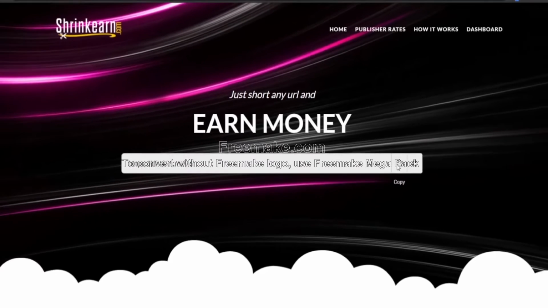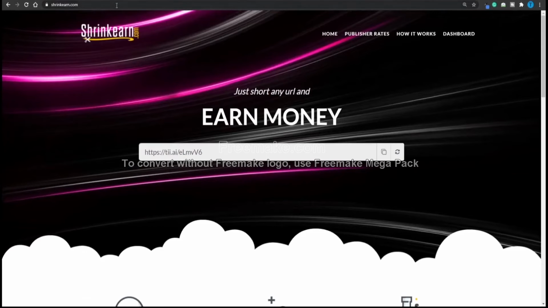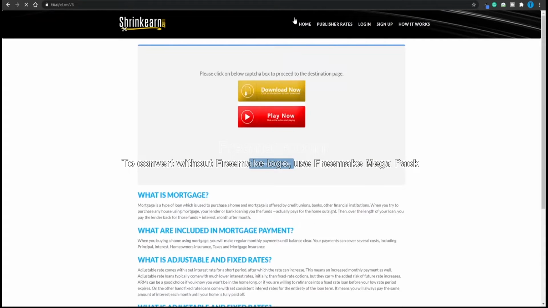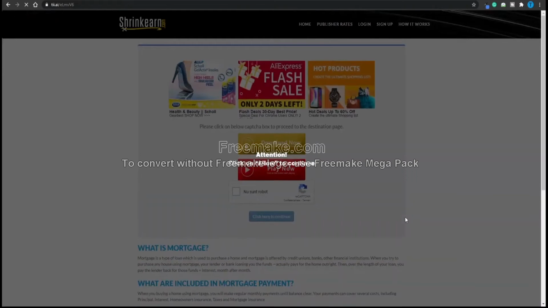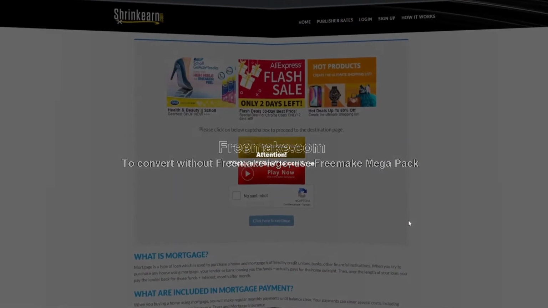Now, let's actually see how that goes. So if I copy that and if I paste it in here, I should be able to get redirected to a middle page, complete the CAPTCHA, and eventually I will be redirected to my original website.